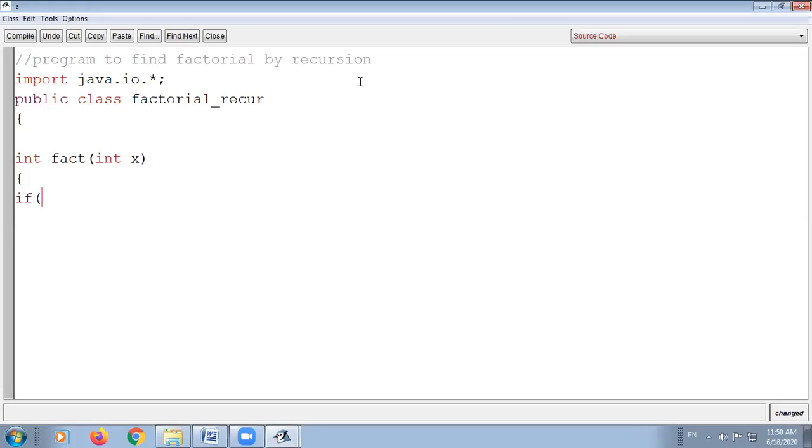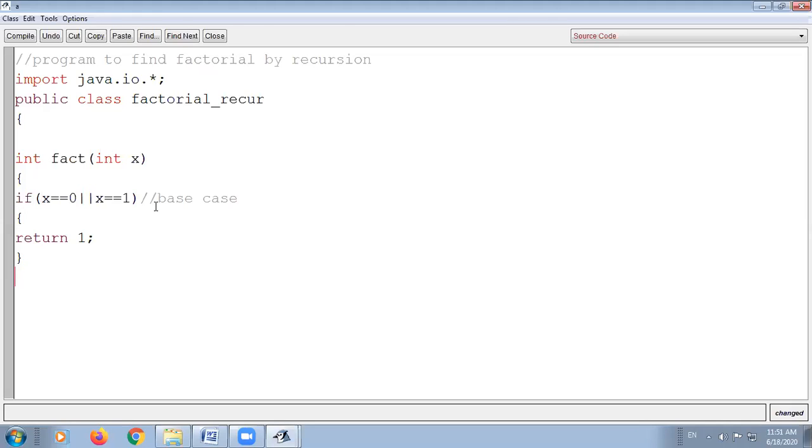Okay, now what is the base case? If x is equal to 0 or if x is equal to 1, it will always return 1. So this is the base case we have created, the case whose output is already known, and the case at which the function stops executing and returns the final value.